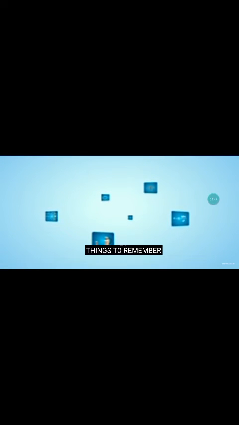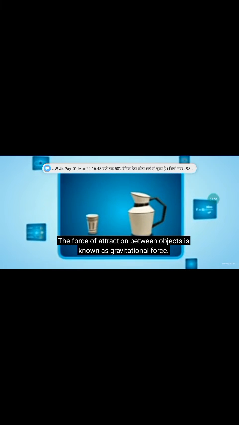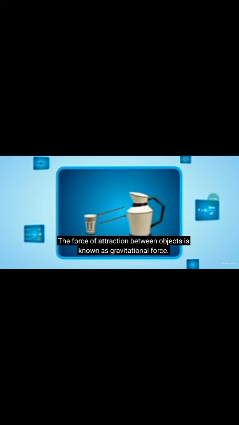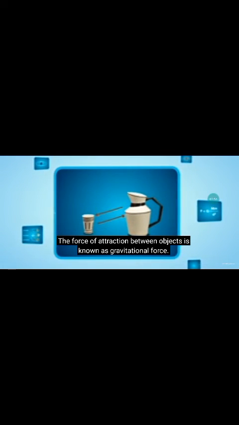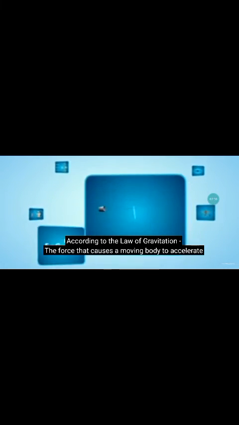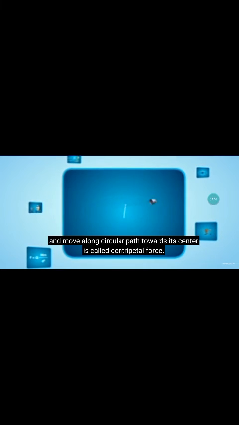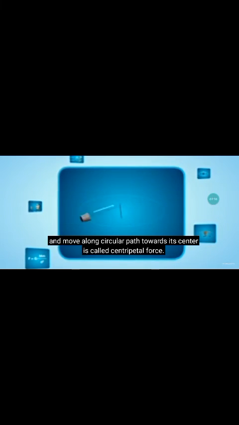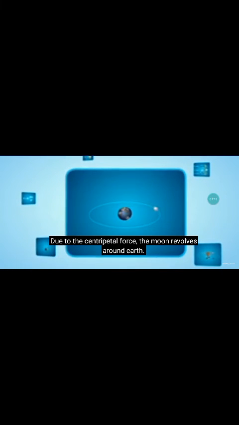Things to remember. The force of attraction between objects is known as gravitational force. According to the law of gravitation, F is equal to G into M m by d square. The force that causes a moving body to accelerate and move along a circular path towards its center is called centripetal force. Due to the centripetal force, the moon revolves around the Earth.